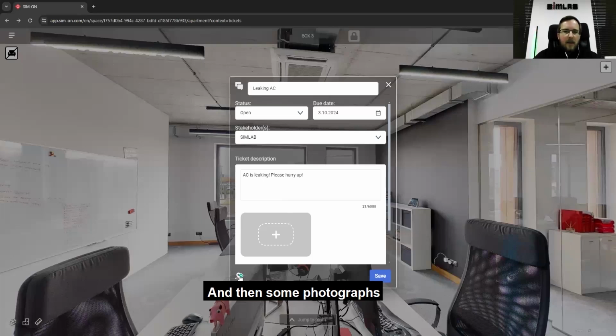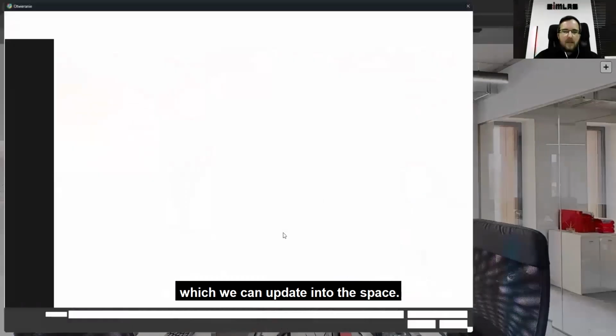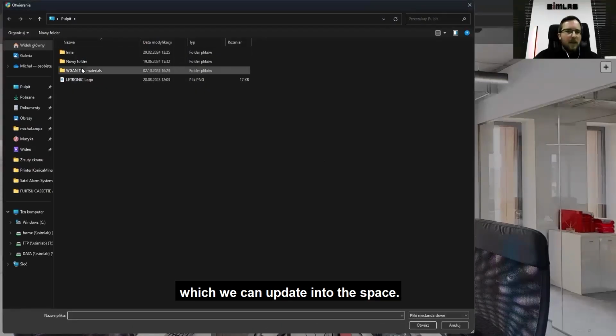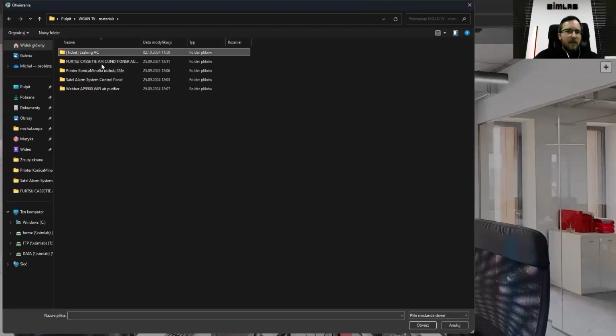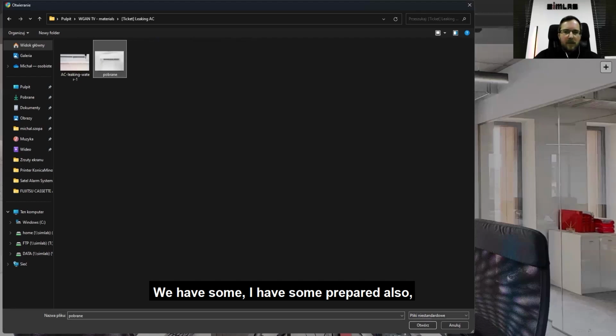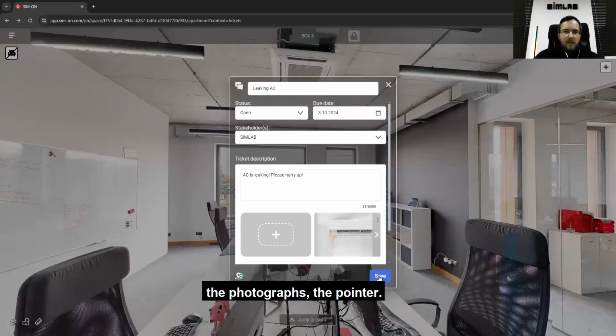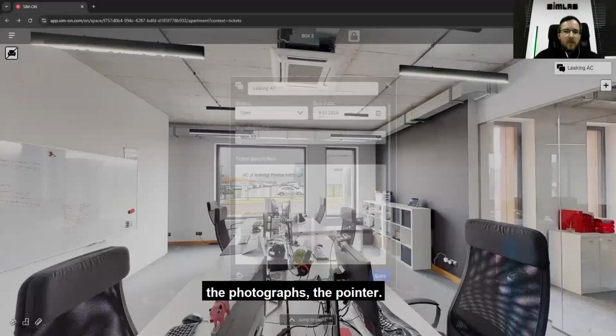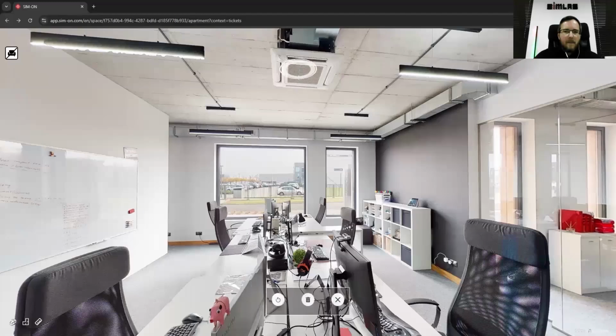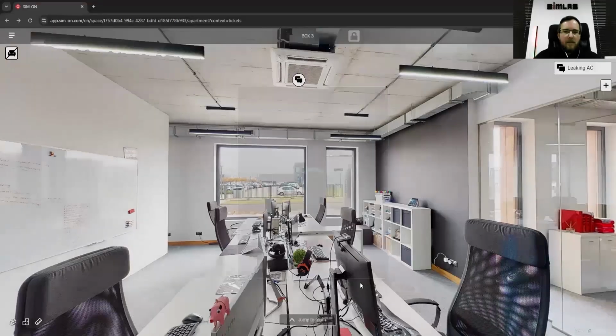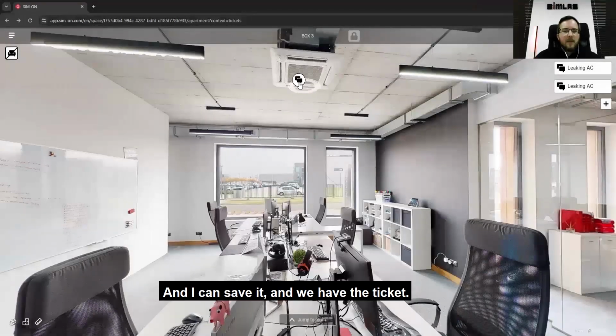Yeah, and then some photographs, which we can add into the space. I have some photographs prepared also, the pointer. Okay, and I can save it, and we have the ticket.